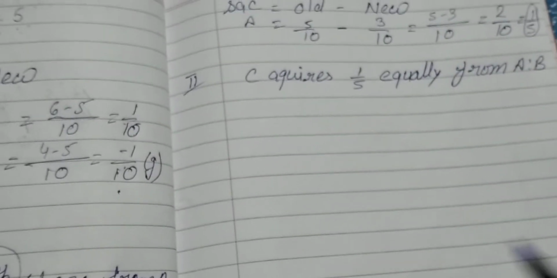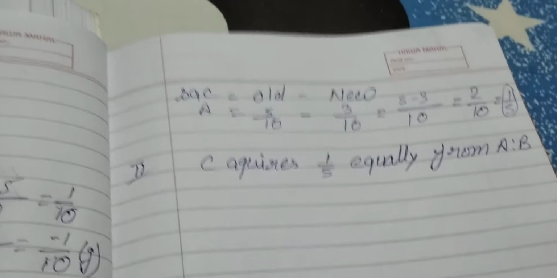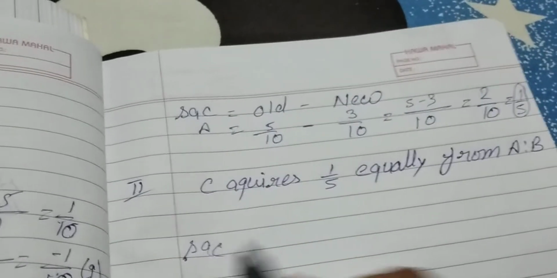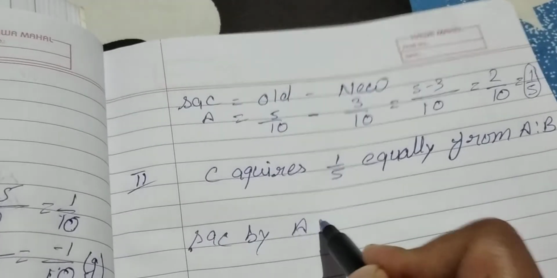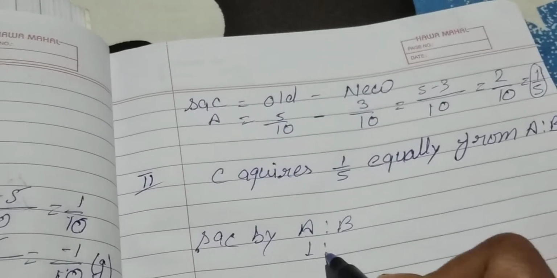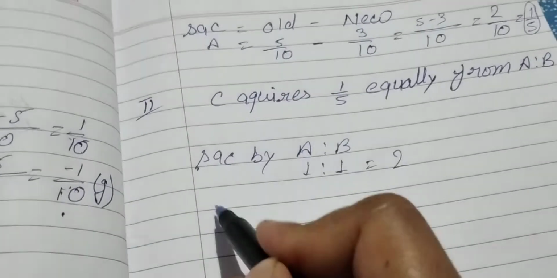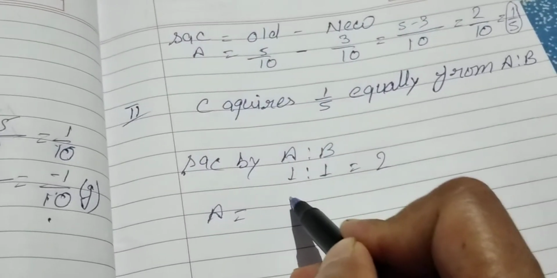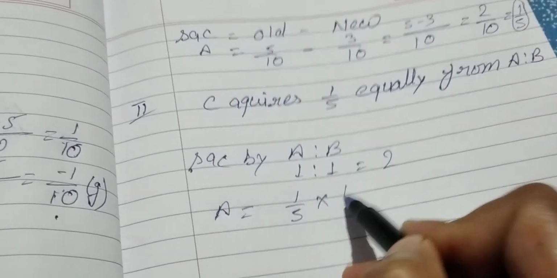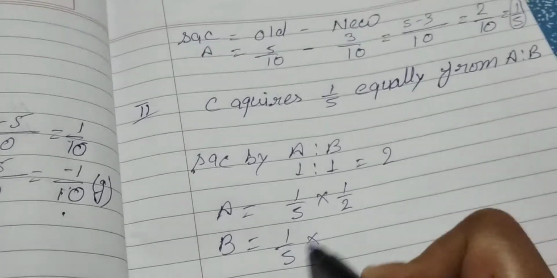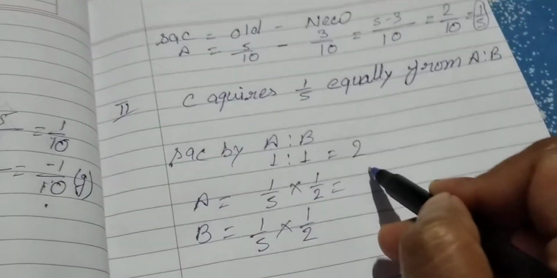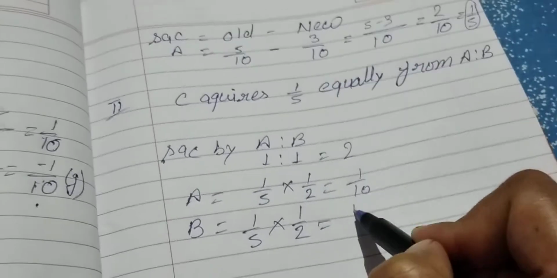So, solution is, C acquires 1/5 equally from A and B. So sacrifice by A and B is in equal ratio. A sacrifices 1 upon 5 into 1 upon 2 and B also sacrifices 1 upon 5 into 1 upon 2. That is 1 upon 10 and 1 upon 10.